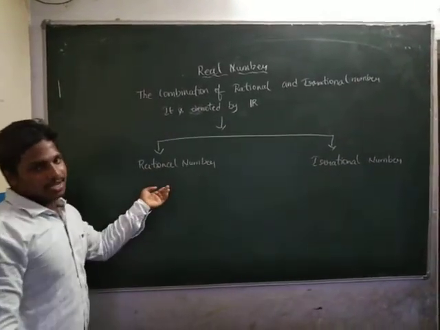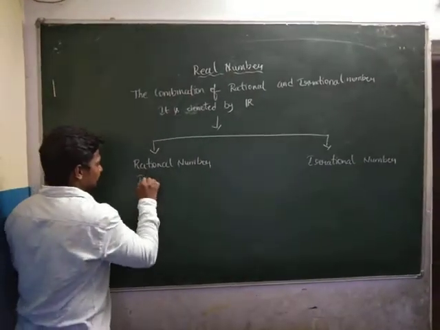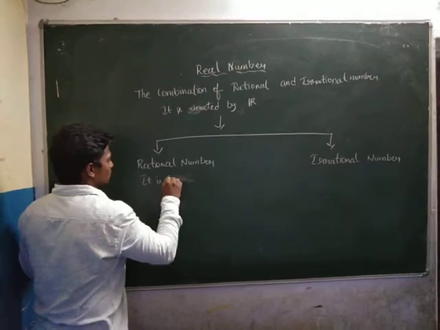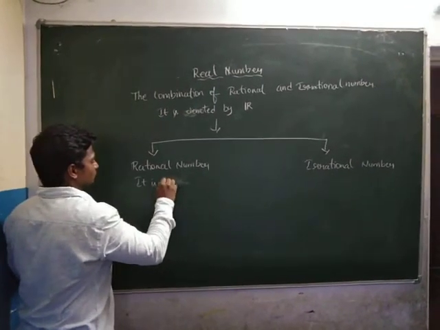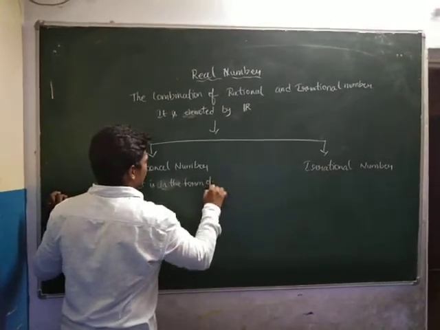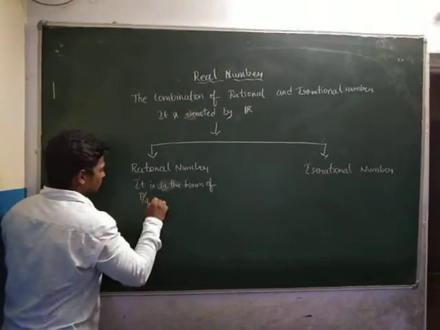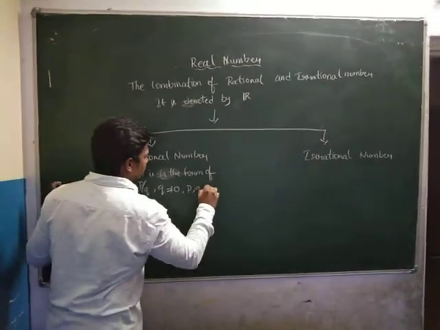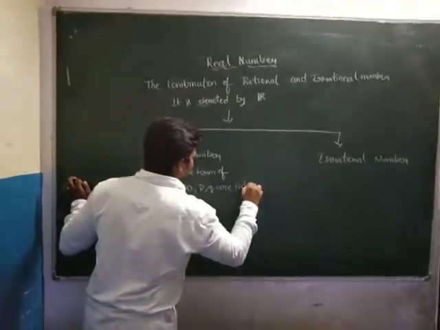We have already learned what a rational number is. It is in the form of p by q, where q is not equal to 0, and p, q are integers.